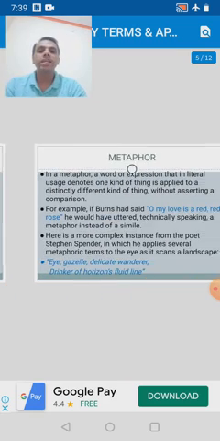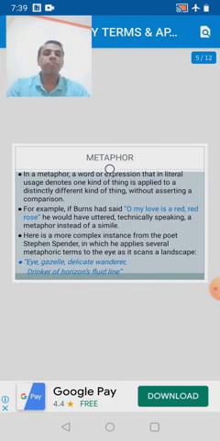The next one is metaphor. Metaphor is called rupak in Hindi language. Rupak alankar. In a metaphor, a word or expression that in literal usage denotes one kind of thing is applied to a distinctly different kind of thing without asserting a comparison.